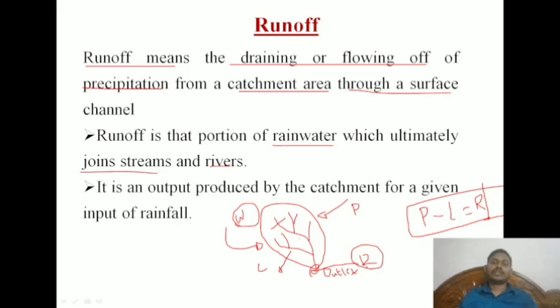That's what I told. For example, here there is no stream. This may be a residential area or commercial area or agriculture land or else forest. This entire water will be collected to this tributary, and this tributary again is collected to this mainstream, and this mainstream is collected at the outlet location. It is an important output produced by the catchment for a given input of rainfall.